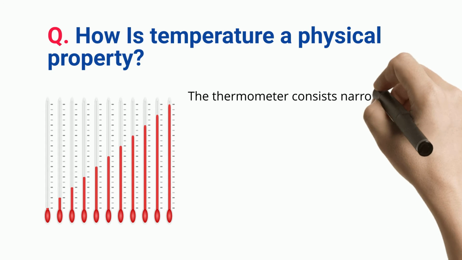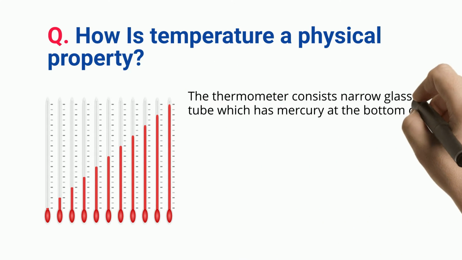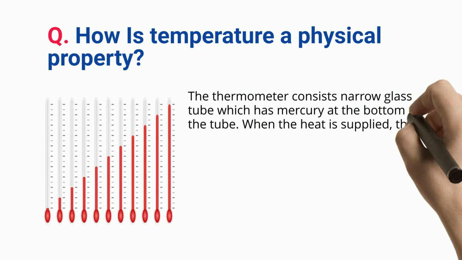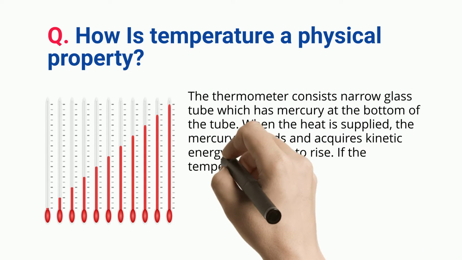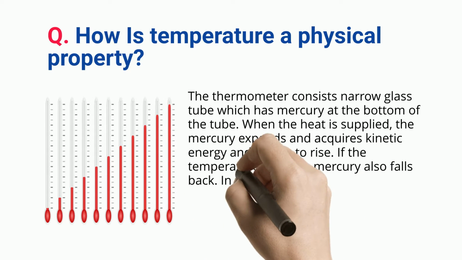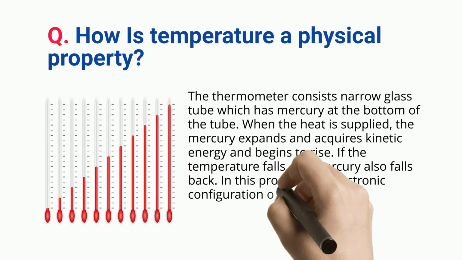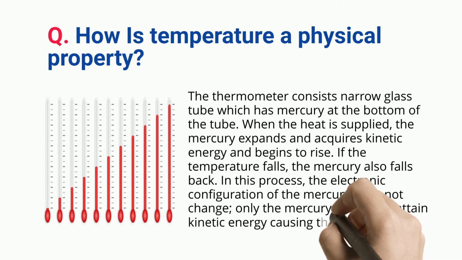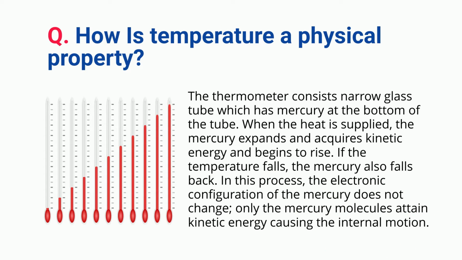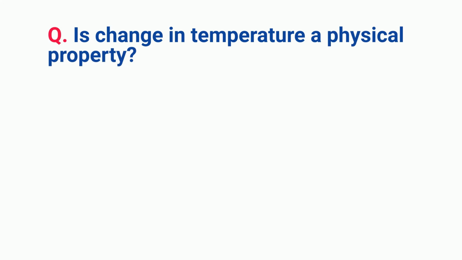The thermometer consists of a narrow glass tube which has mercury at the bottom of the tube. When heat is supplied, the mercury expands, acquires kinetic energy, and begins to rise. If the temperature falls, the mercury also falls back. In this process, the electronic configuration of the mercury does not change, only the mercury molecules attain kinetic energy, causing the internal motion. Is change in temperature a physical property?